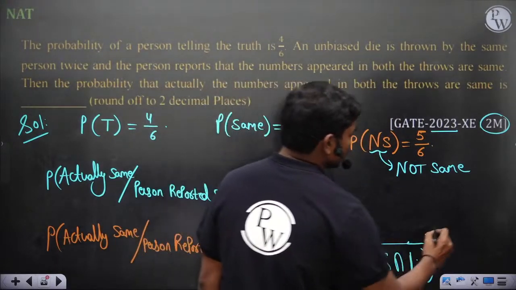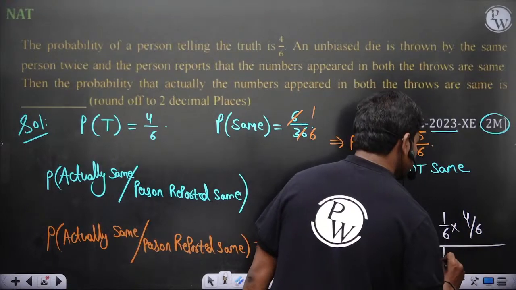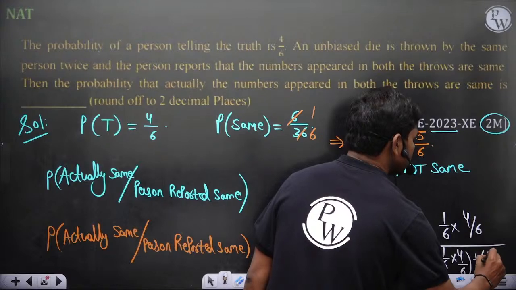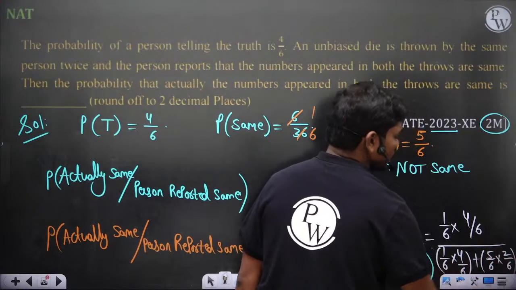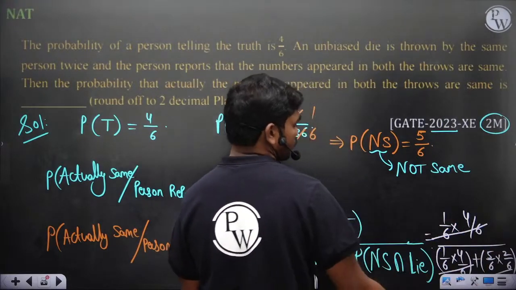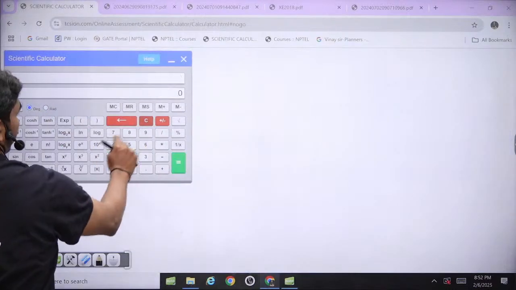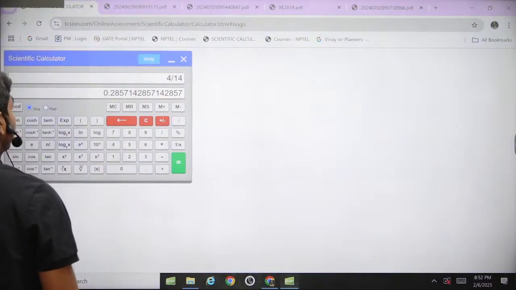So this gives you the probability of getting the same number, 1/6, times the probability of this person telling the truth, 4/6, plus it is not the same but he actually lied, which is 2/6. So this gives you, 36 gets cancelled, 4/14. That's all. So 4/14, 0.2857.